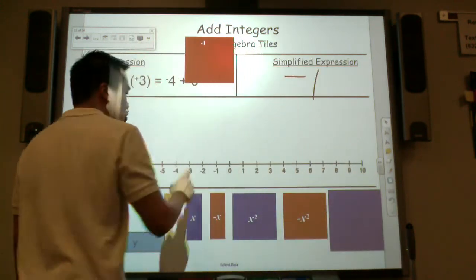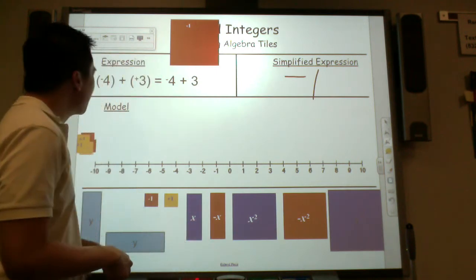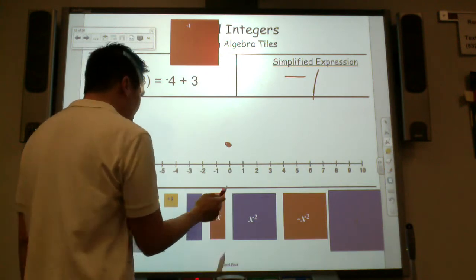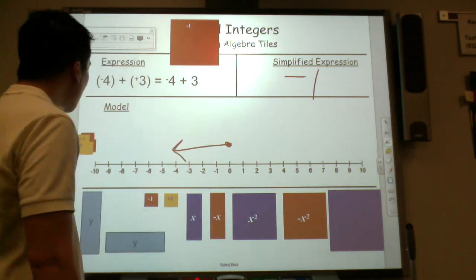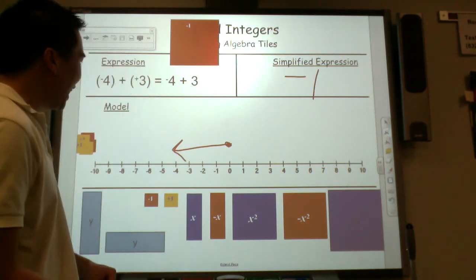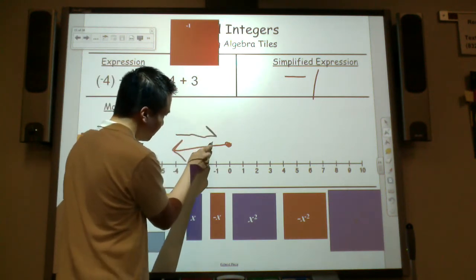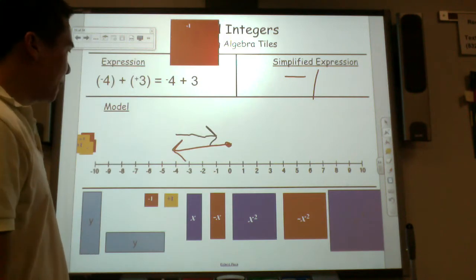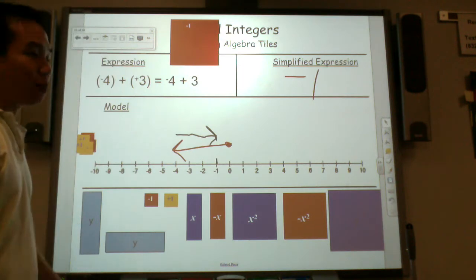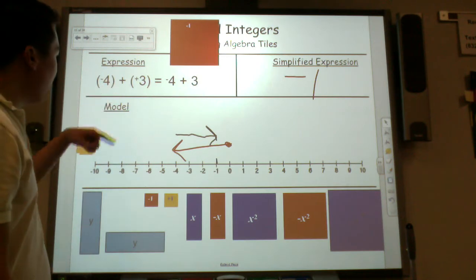How will you represent this through a number line? Let's see. Our first integer is -4. So I need to draw an arrow, negative arrow to -4. Our second integer is +3. I need to draw an arrow to 3 positive. 1, 2, 3. What can you tell me about this? Answer is -1. How would you represent this counterintuitive? You're a coach. You have 4 bad players on your team.